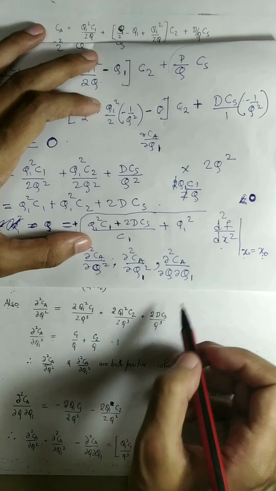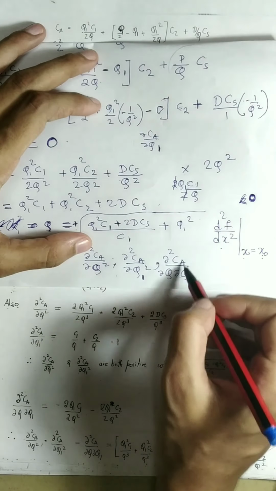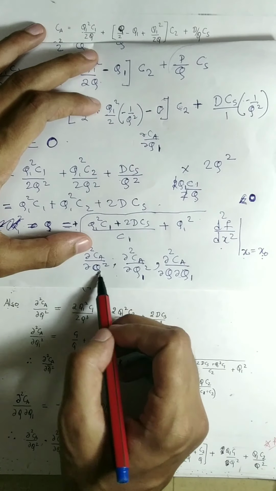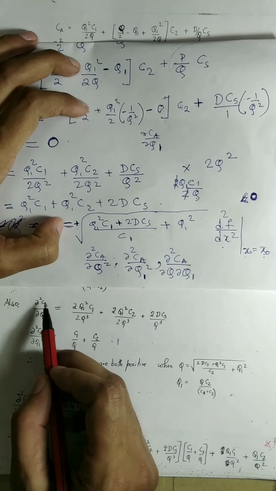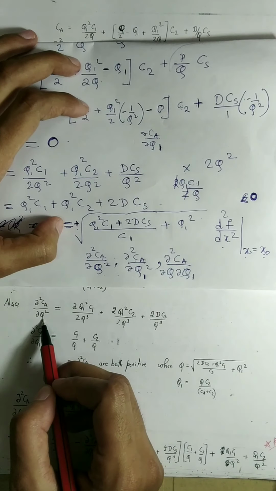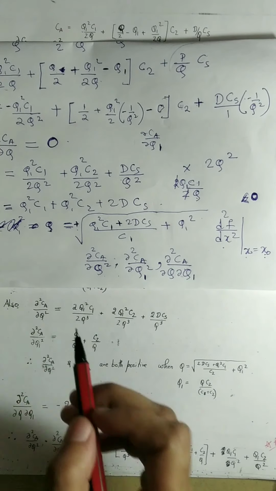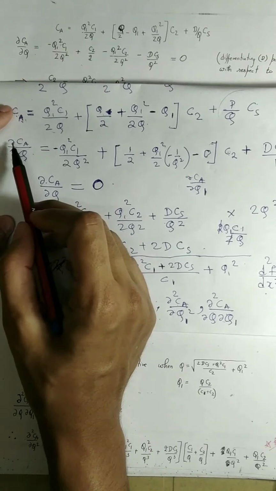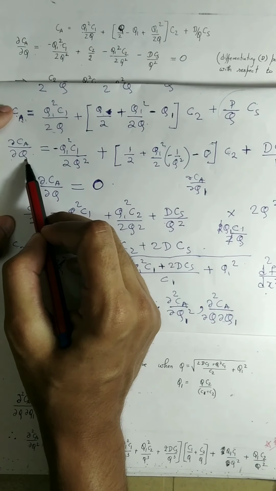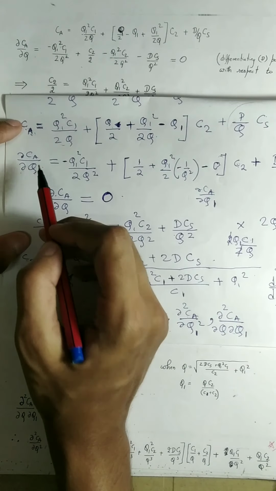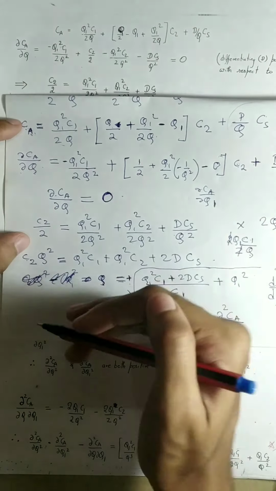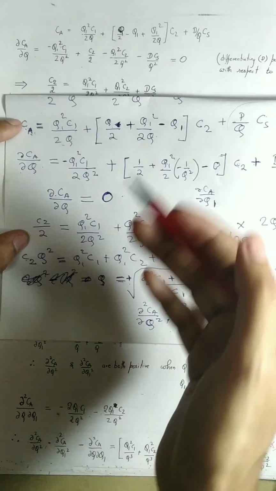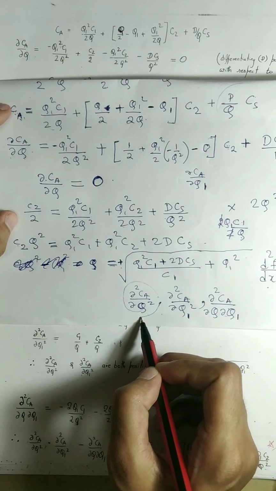I will tell you all what this quantity is, but let us first see how to calculate this. So the double derivative of Ca with respect to Q. We have already found out what dou Ca by dou Q is. So again differentiate this full quantity with respect to Q, then we will get the double derivative.